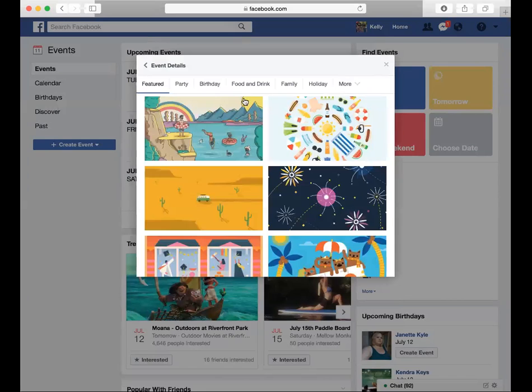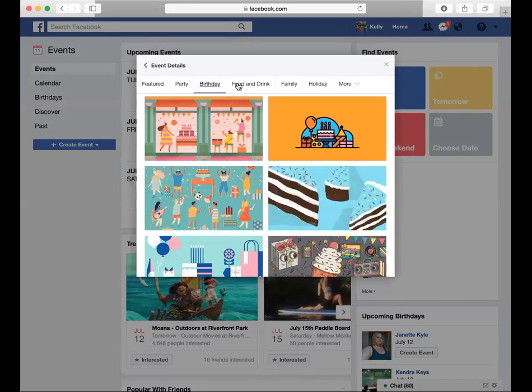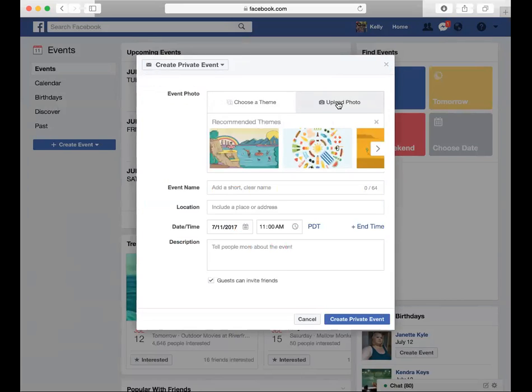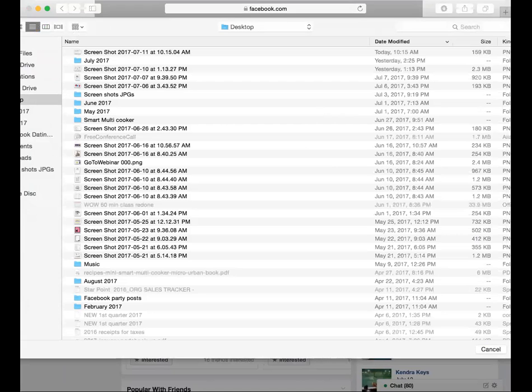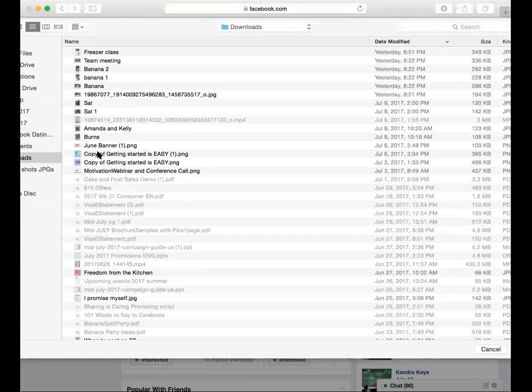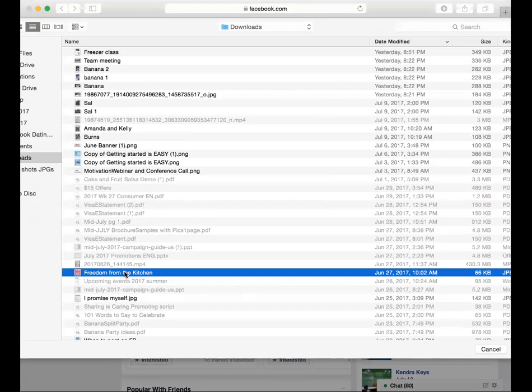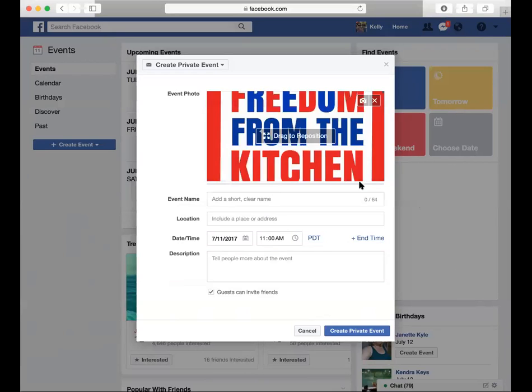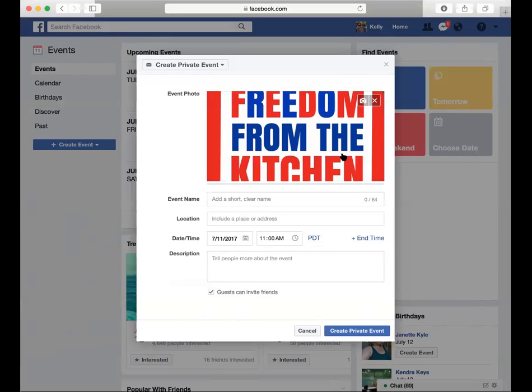So you could do these themes here that Facebook has, right? Or what you can do is you can actually upload a photo. So I got a couple of different photos. Let's do this one. Let's just see if this one works. So I'm just going to upload a little picture, and it says freedom from the kitchen. So that's going to be our little Facebook event photo.